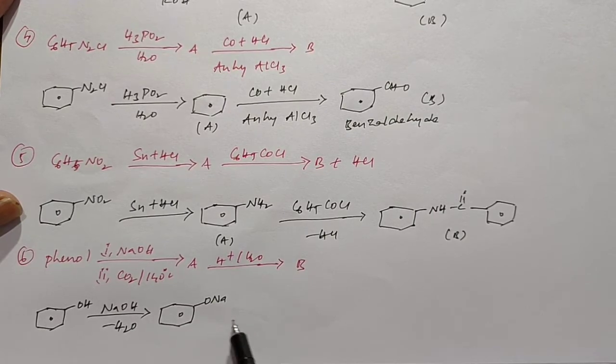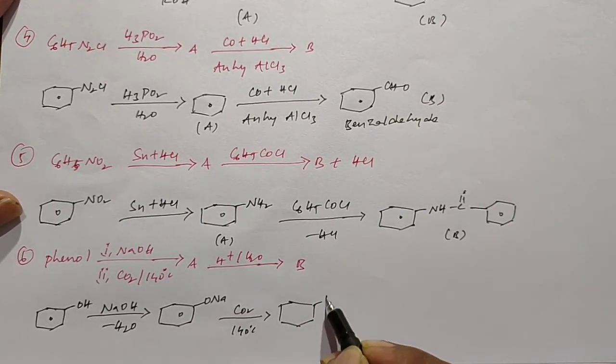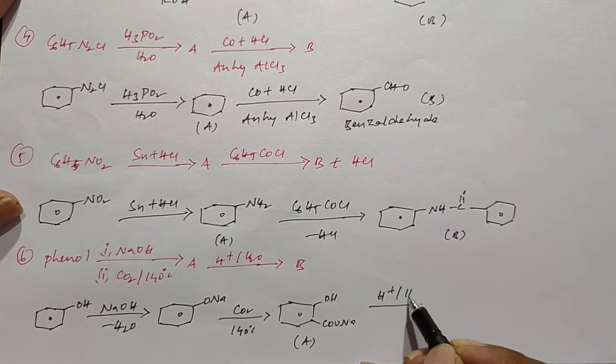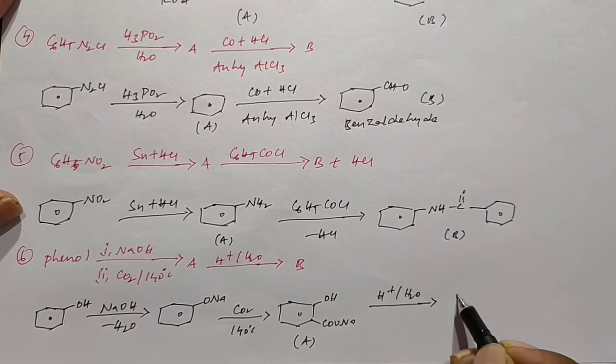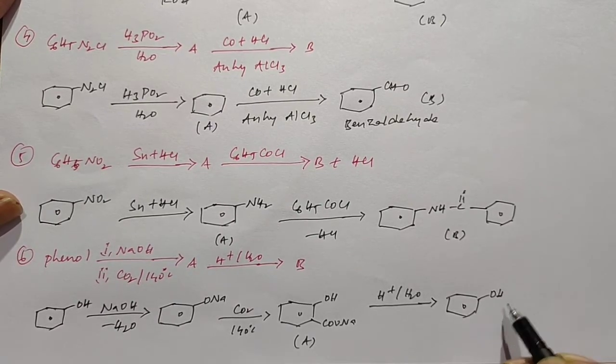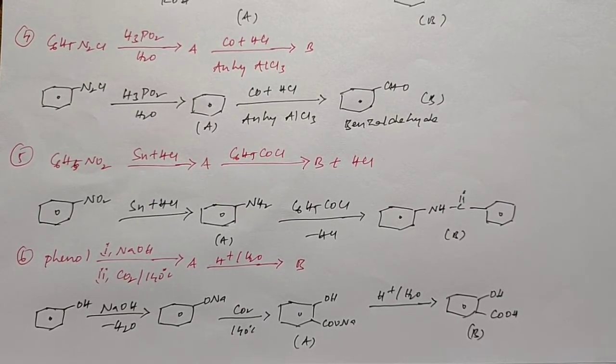After that, this sodium phenoxide reacts with carbon dioxide at 140 degrees. It can form sodium salicylate. So this is product A. After that, it undergoes acid hydrolysis. It can form salicylic acid. So this is product B. So this is about the ABC reaction.